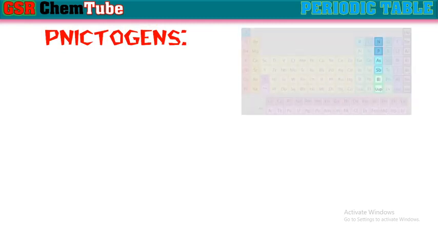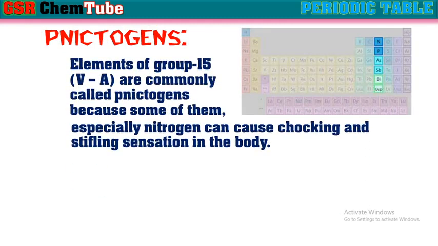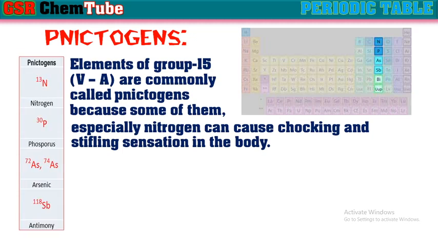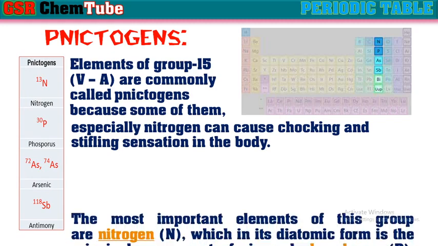Next, pnicogens. The 15th group or 5A group elements are commonly known as pnicogens because some of them, especially nitrogen, can cause choking and a stifling sensation in the body. That is why these group elements are generally known as pnicogens. They are nitrogen, phosphorus, arsenic, antimony and bismuth.